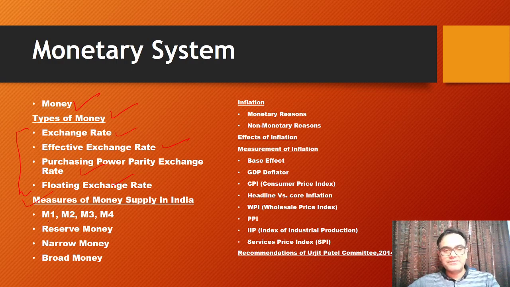Then the measures of money supply: M0, M1, M2, M3, M4, what are they? What is reserve money? What is narrow money? What is broad money? You should know this. Then what is inflation? What are the monetary or non-monetary reasons for inflation and other reasons? You should know the effects of inflation, the measurement of inflation, and various phenomena involved therein, such as base effect, GDP deflator, consumer price index, the price indices for measurement of inflation. Then headline versus core inflation, what is this? Then WPI, PPI, IIP, and SPI, the various indices that we study for the Indian economy.